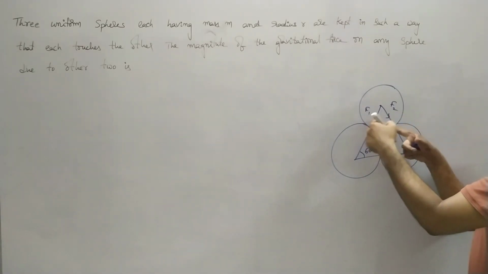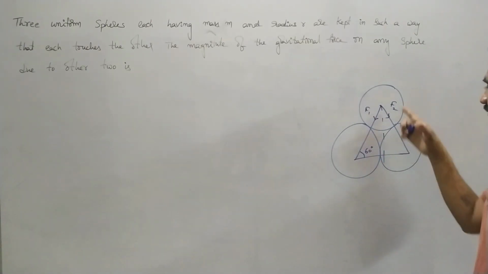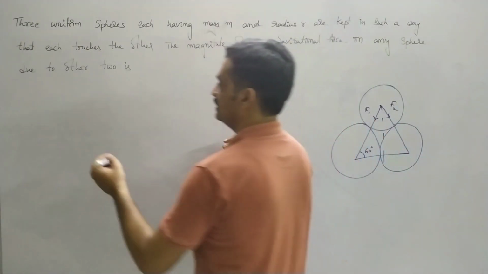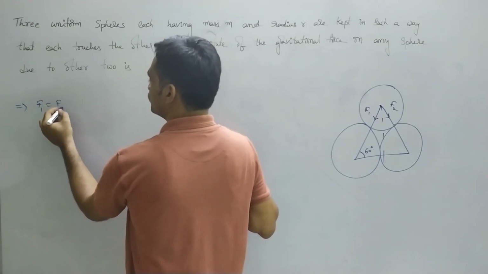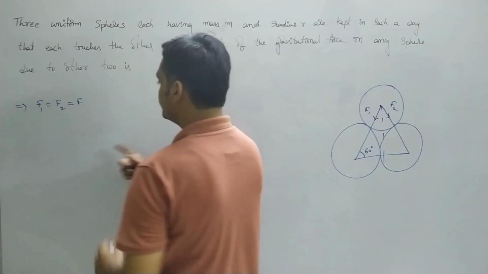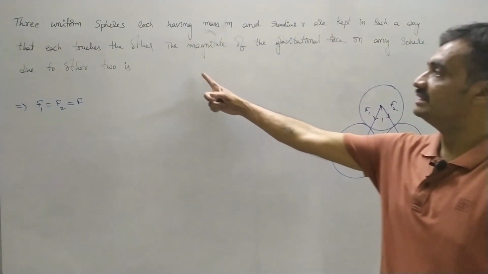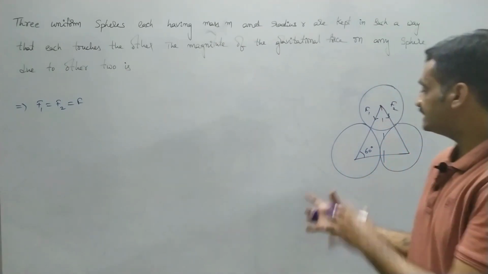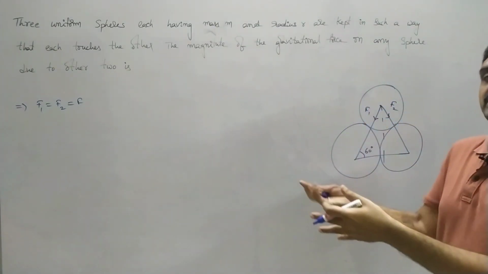Observe that the force F1 is equal to F2 is equal to F. Why? Because the spheres are uniform. Since the spheres are uniform, the force acting from the two other spheres will be the same.